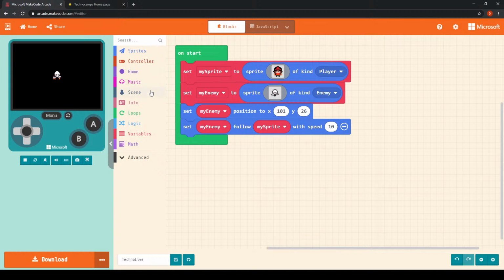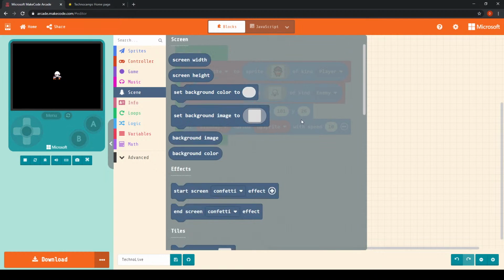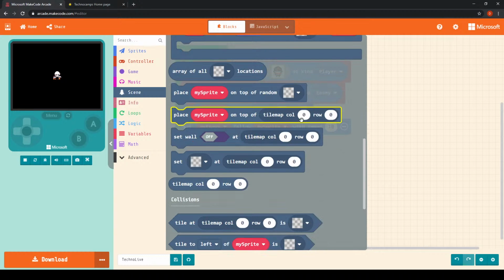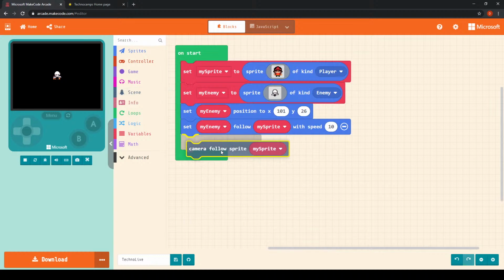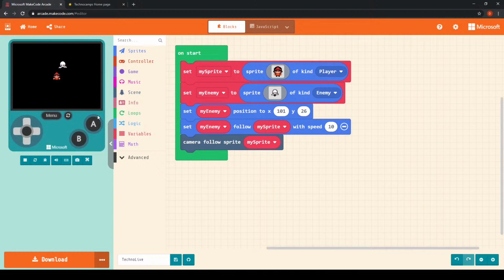So from this scene menu, we can choose this block here under camera, which is camera follow sprite my sprite. Now if I pop that in there, what will happen as I'm moving around the game, and naturally we haven't actually programmed our game to move the sprite yet, but once we've done that, our camera will follow our playable sprite as we're moving around the game. Okay?